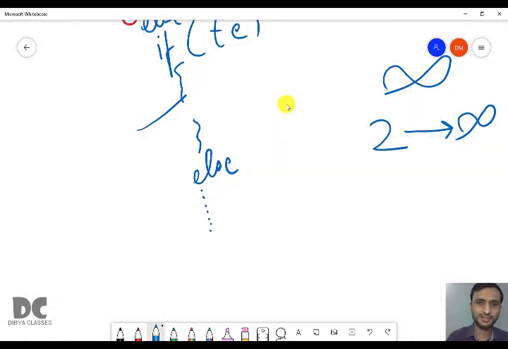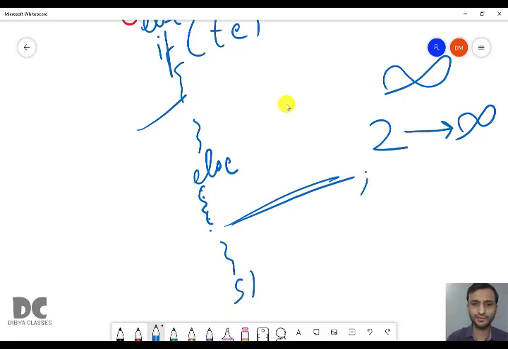So after this you'll write some statement here in the last else, and then you will have statement X. There is no limit, you can have infinite number of if else in if else if ladder.